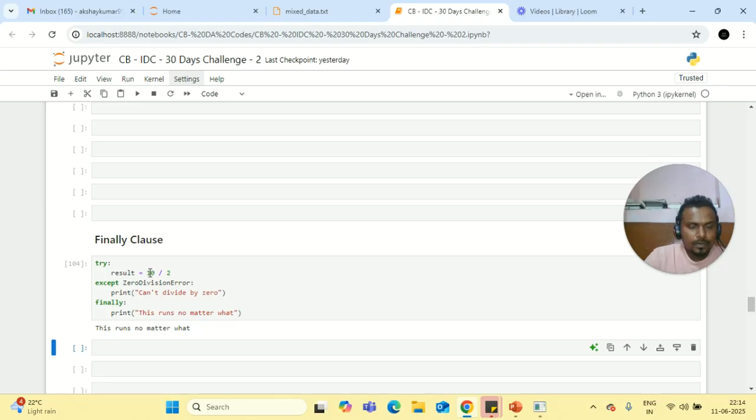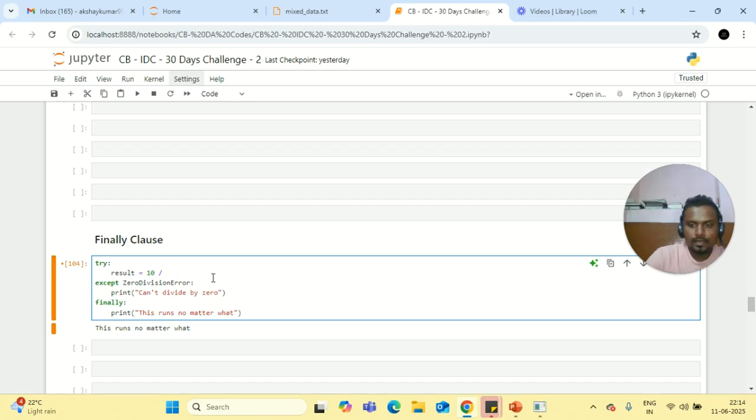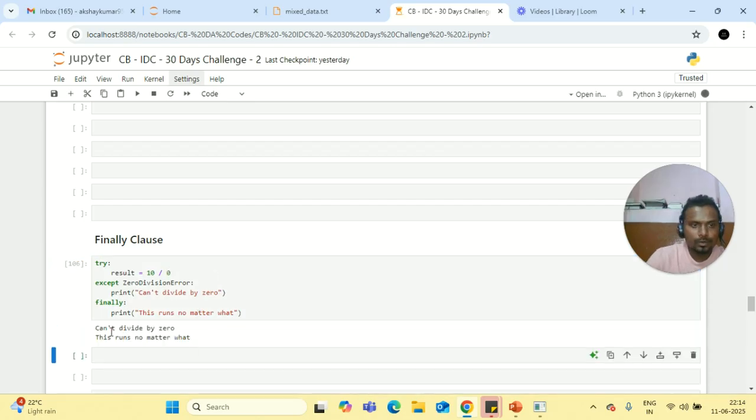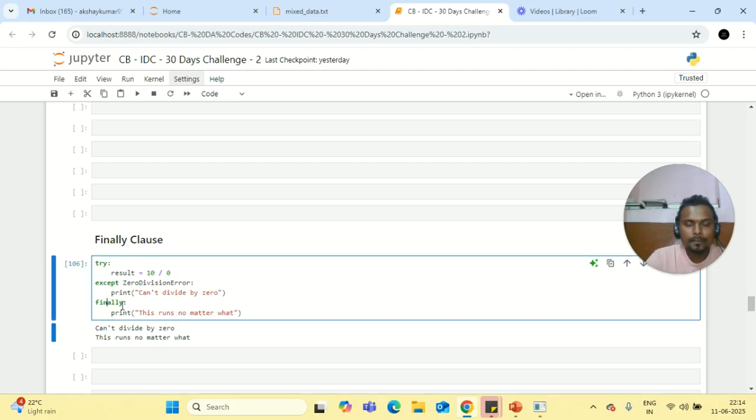Here I can divide 10 by 2. Here there is no division. If I use 0, I'll get can't divide by 0. This runs can't divide by 0, but this runs no matter what. That means I am using finally here. Finally means after the representation of the error, the program will continue to execute. That is when we use finally.